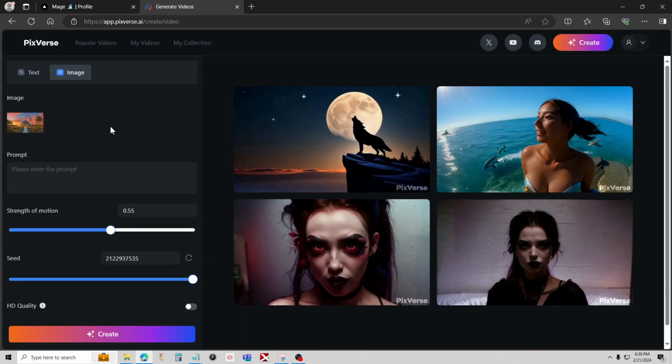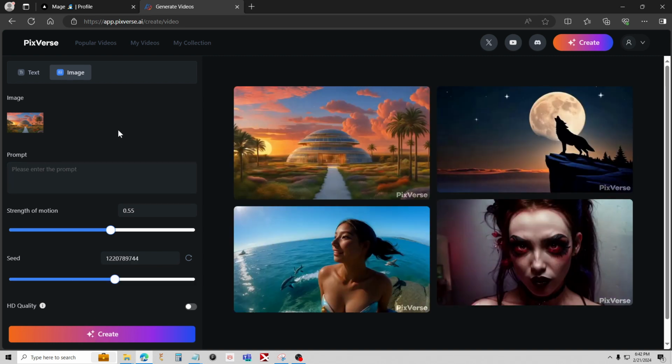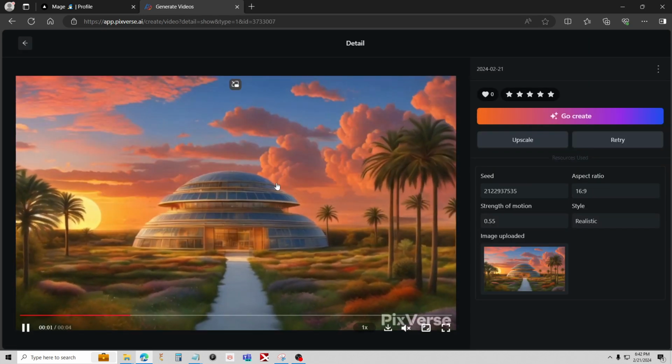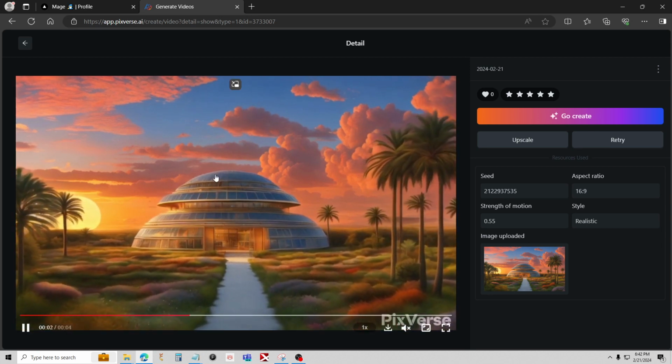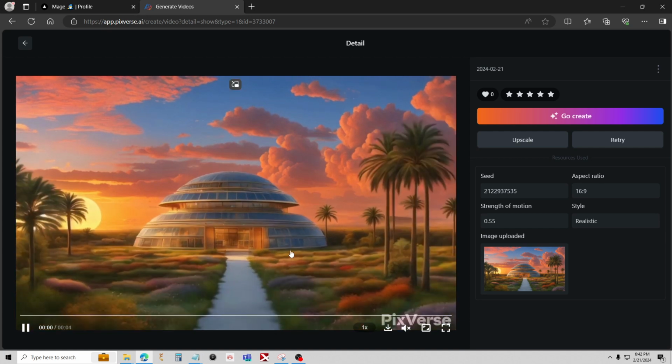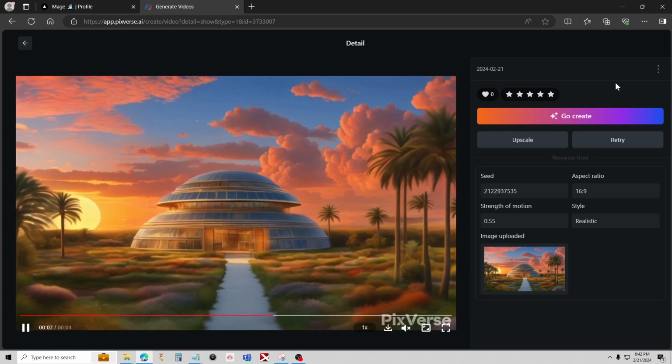So, okay, and I'm going to do some image to video now. Some kinds of images work a lot better than others. So I'm going to start with this one, and I'm just going to leave everything at default. So let's go ahead and run this. Okay, and it's done. And for this image, there's not a lot going on. Even if you were there, nothing would really be moving much unless wind was blowing. So a lot of these ones you get where it's kind of a landscape or a scene in the background, it'll just do camera movements for the most part because there's nothing in there really moving. So this is also good though if you want to just do an intro scene to something. So this is cool too. All these things have their uses.